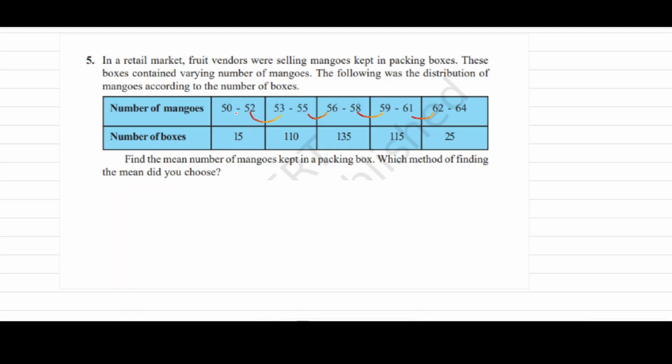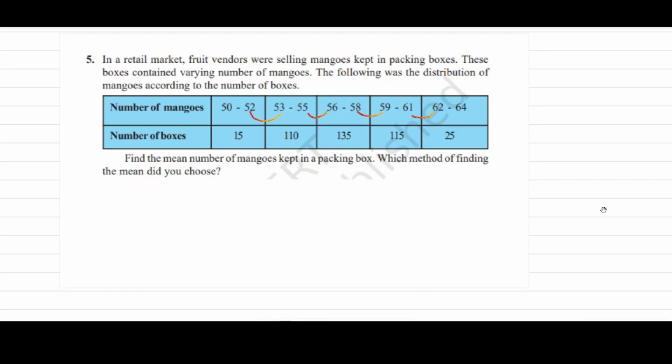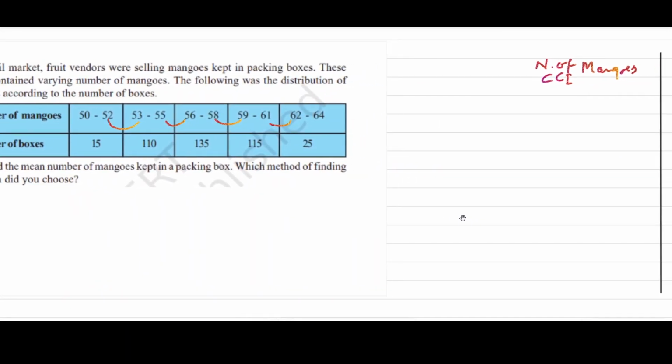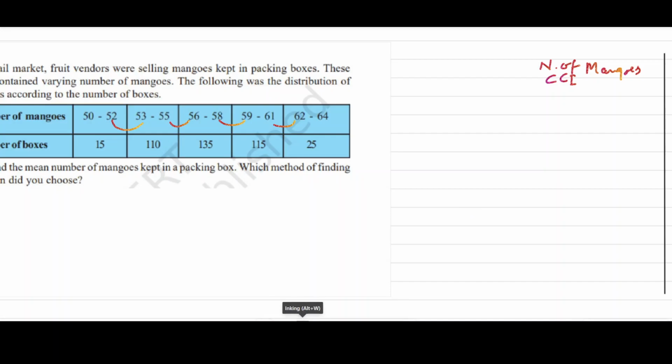So we arrange the .5 as well. Now we can arrange the values in the given data. Here we should write first 49.5 to 52.5. Clear?